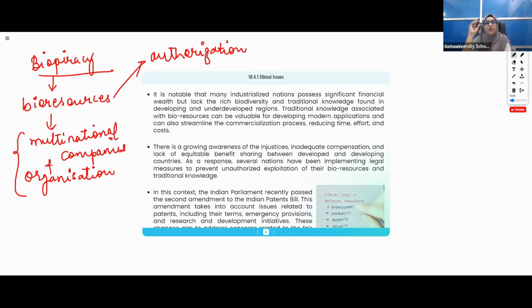So compensation should be given and proper authorization should be there for taking, selling or using some bioresources which were already invented by someone else, who holds the patent. If we need to sell or use that, we must take proper permission, proper authorization, and then give compensation to him. Is it clear? I hope everyone is clear with this point.